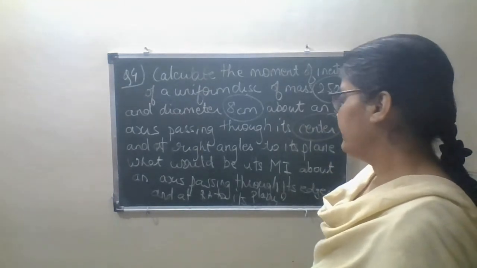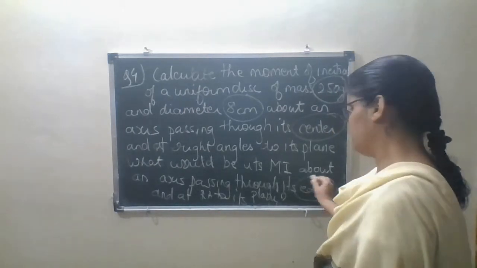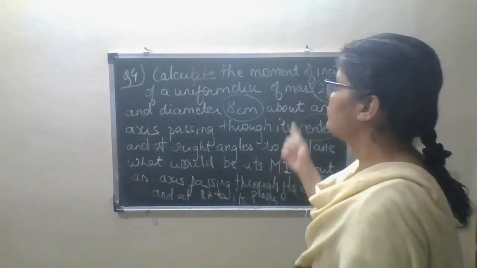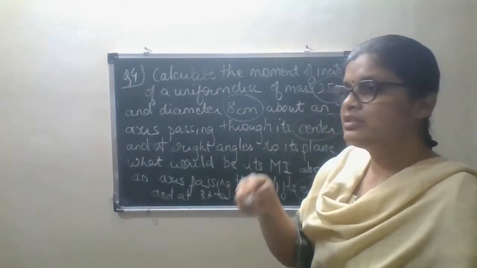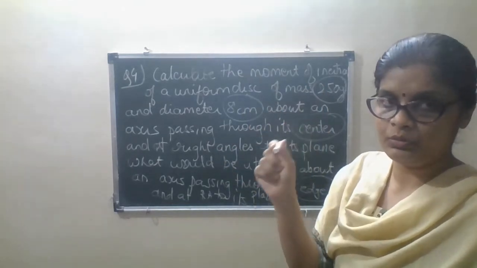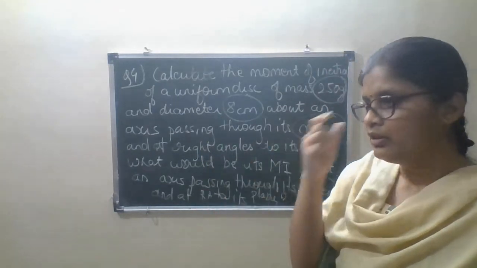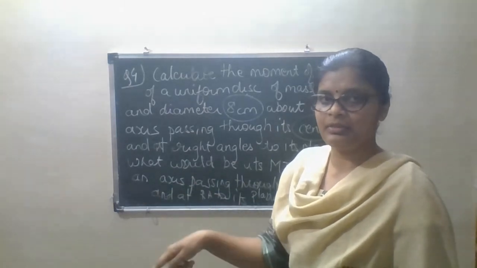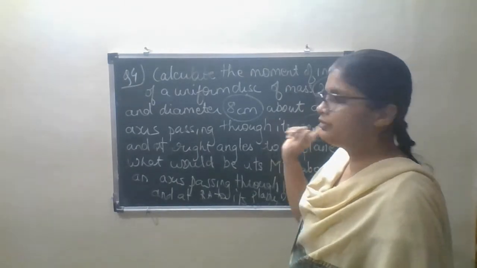Another case which you are going to consider is about its edge, which is at right angle to its plane. Here edge means you consider the circumference, and perpendicular to that circumference, what will be the moment of inertia. With the help of the parallel axis theorem, you solve it. Half mr square plus mr square will be the answer in the second case, and half mr square will be the answer for the first case.